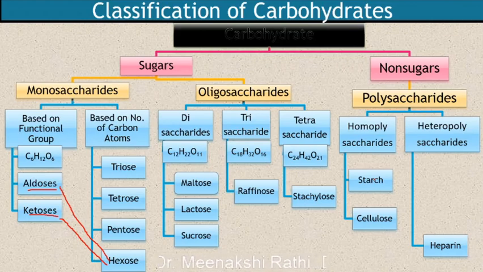While heteropolysaccharides on hydrolysis give different types of monosaccharide units. The best example of heteropolysaccharide is heparin.